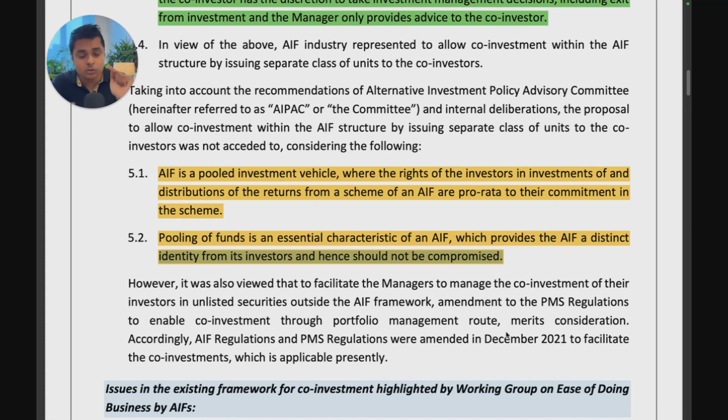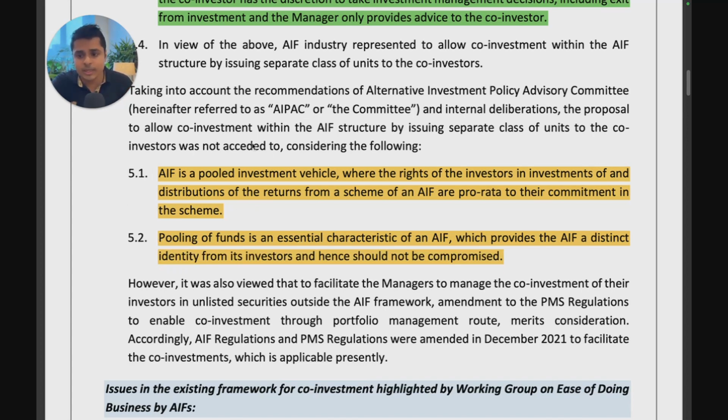However, currently the framework allowed for AIFs also allows for differential exposure to certain investments, because some investors can be excused or excluded from certain investments. Say you are an investor with an internal policy. For example, say I am Jane and I have a policy that I will not invest in companies that make meat products or something like that. Then I can submit that policy to the AIF, and the manager can excuse me from such investments. So in that also, pooling would not be technically followed because those investors will be excused from that particular investment.